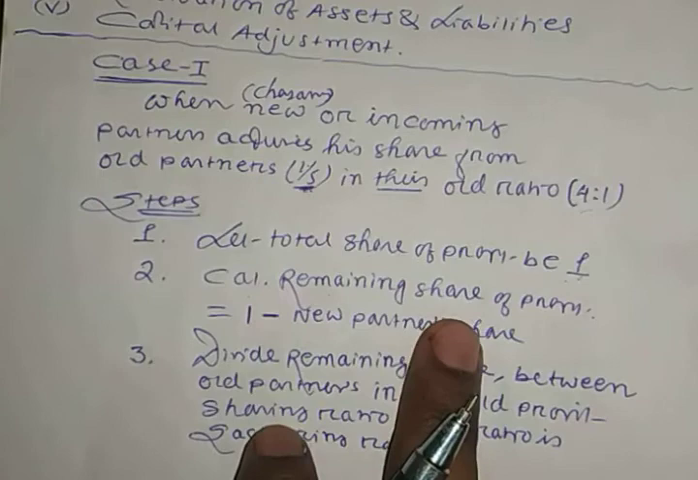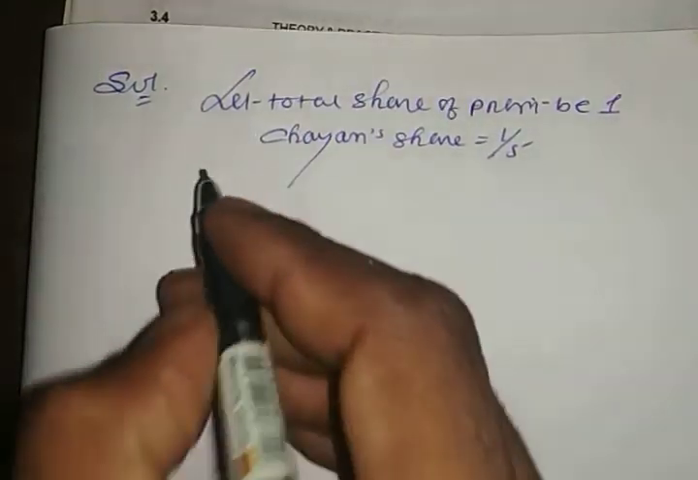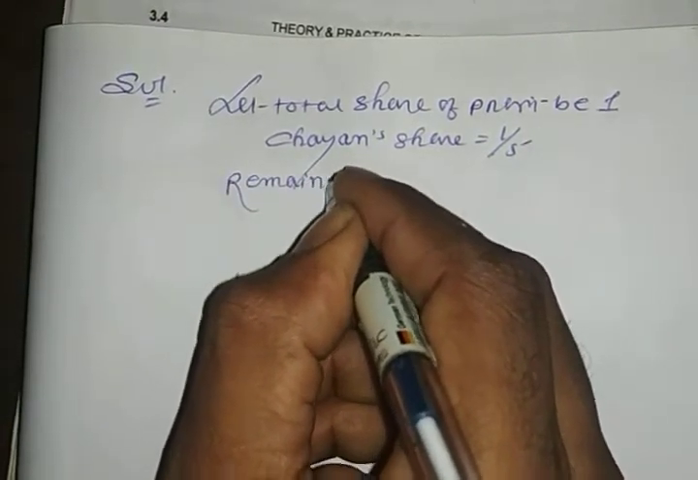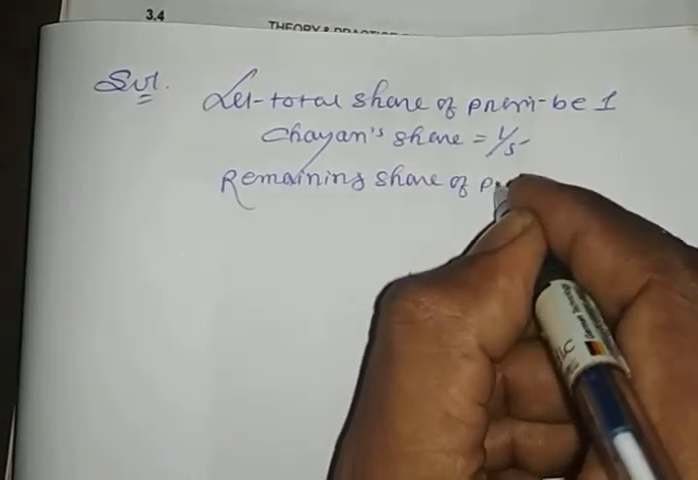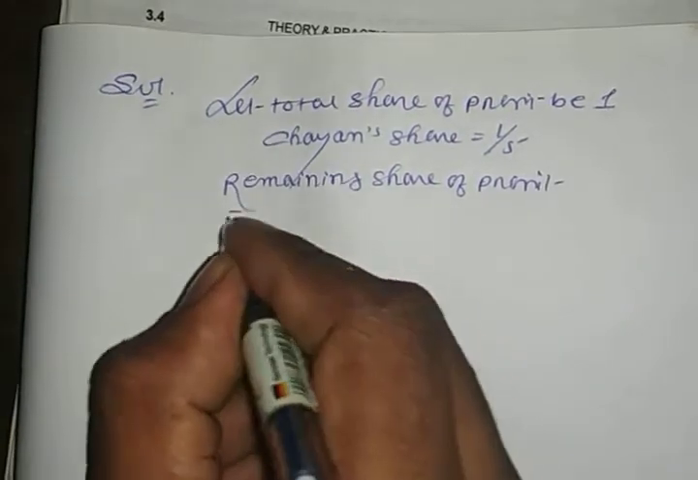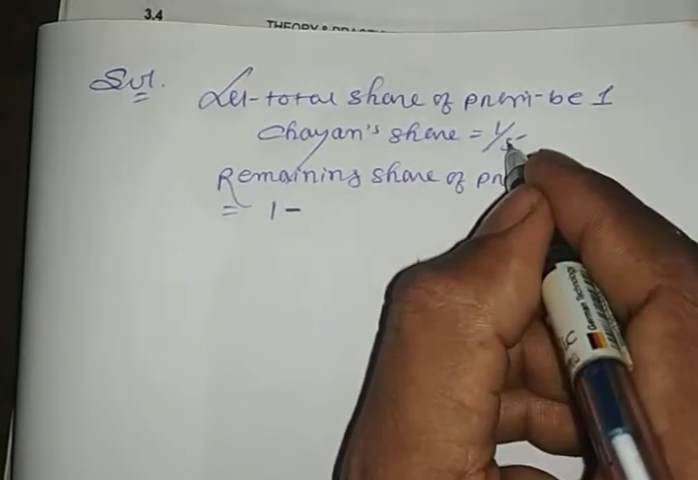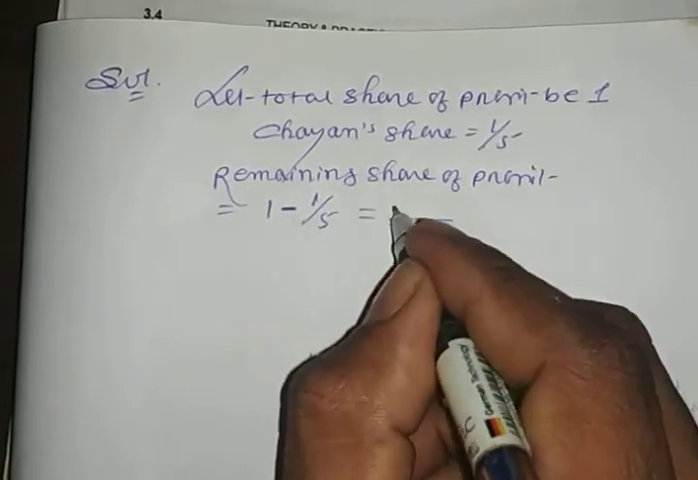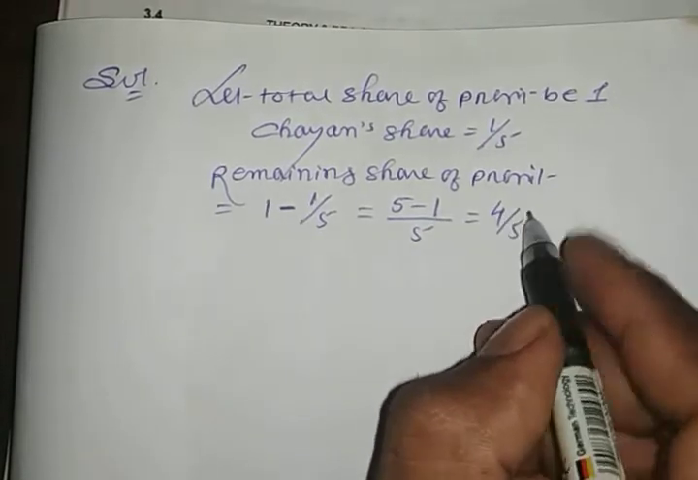So how you will calculate remaining share? From this total profit you have to deduct the new partner share, right? So you have to write here remaining share of profit. So remaining share of profit, that is from this total profit 1, you have to deduct the new partner share, that is 1/5. If you do LCM, the 5 1 ja 5 minus 5 5 same, that is 1, 5 minus 1, 4/5. So this is the remaining share of profit.